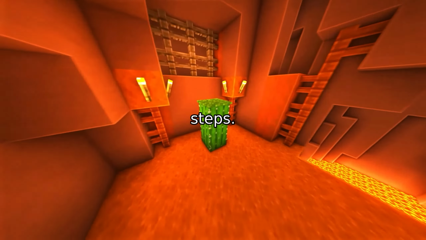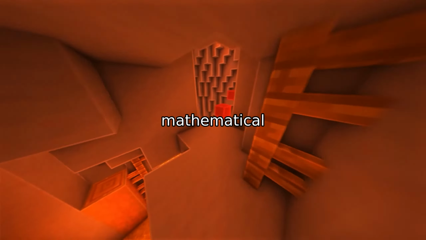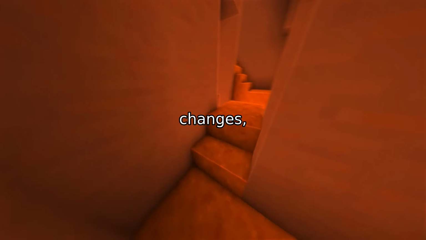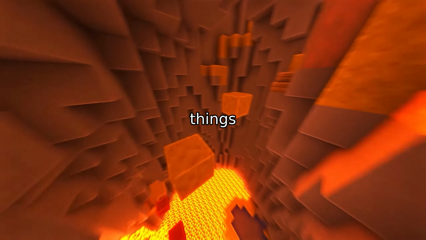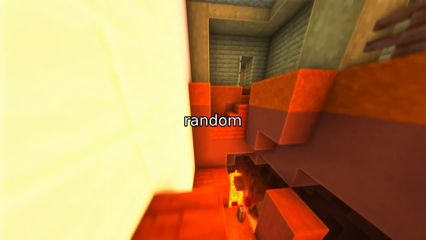The magic happens in two steps. First, it uses Laplacian optimization, a method that adjusts the graph's mathematical fingerprint to create two contrasting views, one where the structure is maximized, emphasizing changes, and another where it's minimized, keeping things stable. This ensures the AI learns robust features without getting confused by random noise.